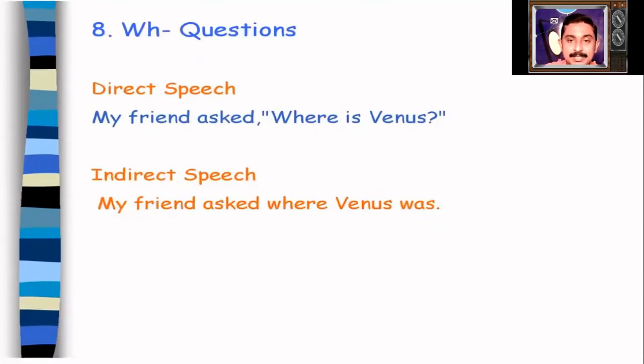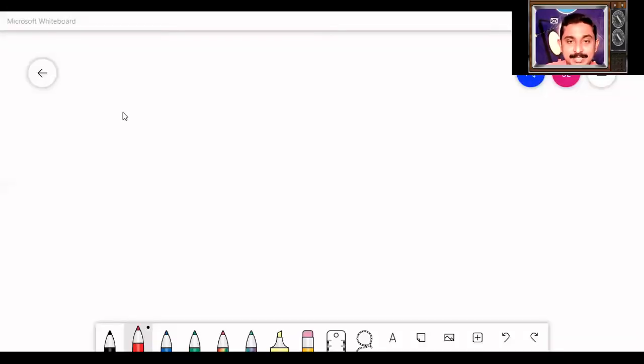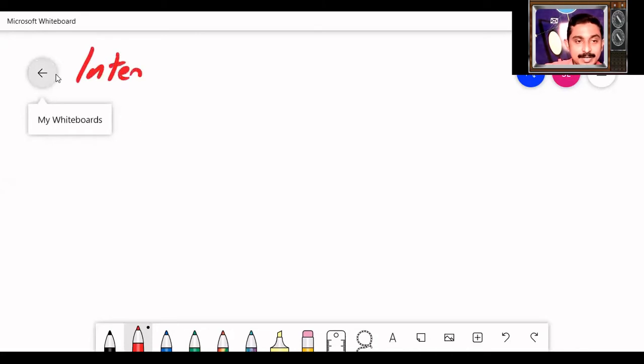So when you write a sentence into indirect speech, first thing you need to identify whether it is a declarative sentence, an interrogative sentence, an imperative sentence, or an exclamatory sentence. Now we are going to learn about interrogative sentences.